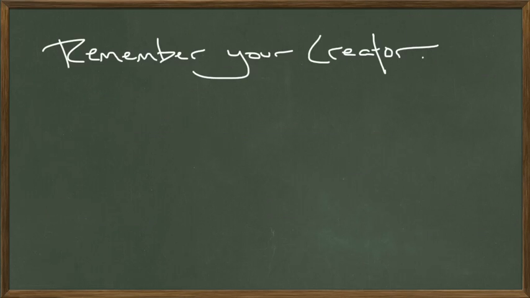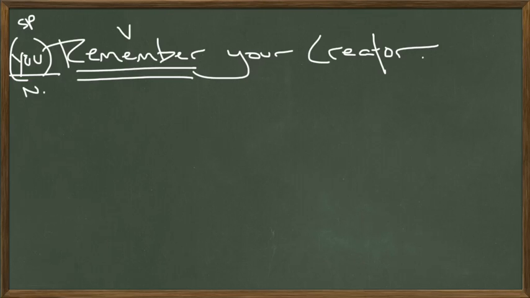Let's look at another example. Here we have this sentence, remember your Creator. Remember, all these sentences come from the New Testament because this is the Vulgate course. Who's the subject of this sentence? Actually, this is a command, which means that you are the subject of the sentence. This is an understood subject pronoun. So we'll put S here, and SP here for subject pronoun, and N here for nominative. What are you to do? You are to remember. Remember is the verb.